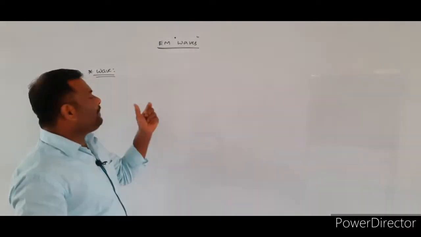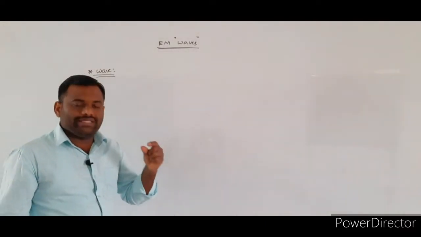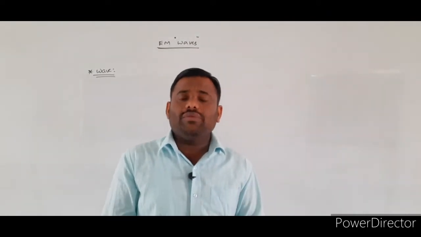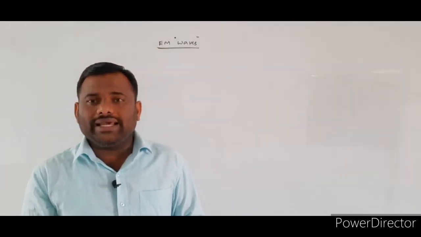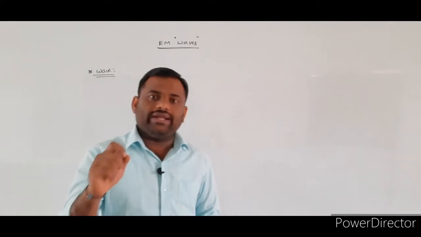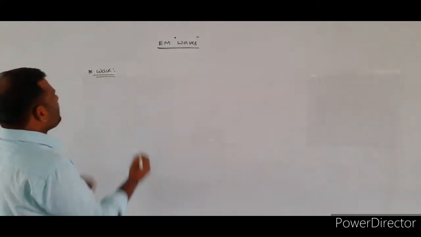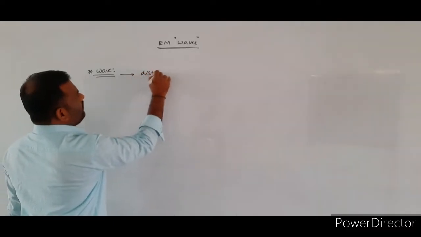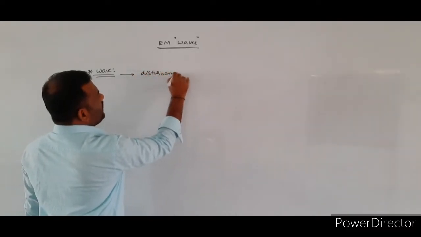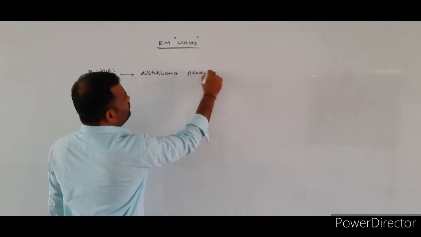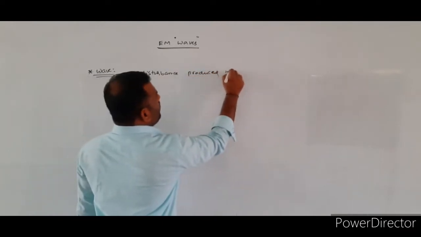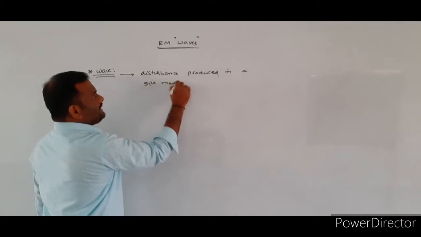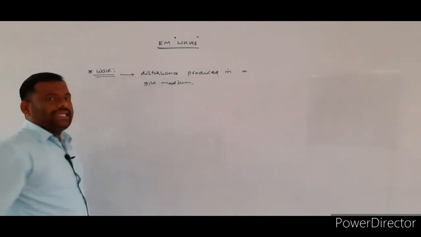So what is the main purpose of the consideration of the waves? To carry the energy and the momentum, to send the energy and the momentum from one place to another place, we are producing the required wave. So how can we define the wave here? A wave is nothing but a disturbance. A wave is nothing but what? Disturbance produced in a given medium. The disturbance produced in a given medium is called a wave.